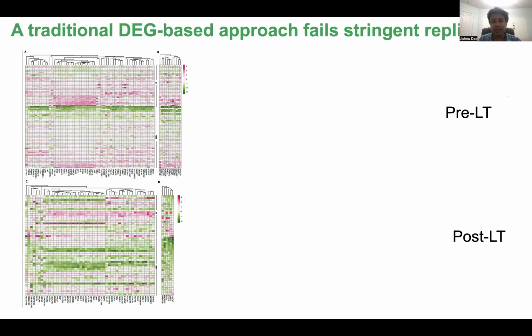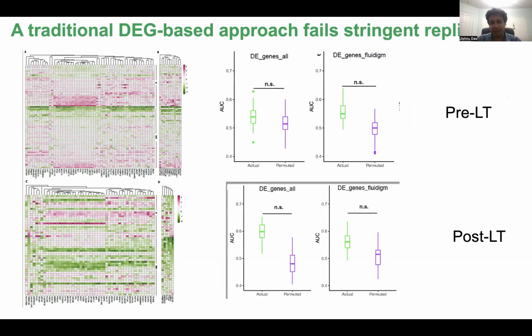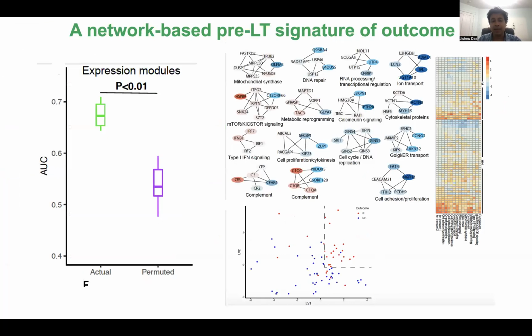So we compare these 2 approaches. The traditional DEG-based approach, although we identified DEGs, it failed stringent cross-validation and permutation testing, both at the pre as well as the post-transplant time points. But interestingly, the network-based signature did pass stringent cross-validation and permutation testing, and we had moderate predictive power with AUCs between 0.65 to 0.7. However, this is not the final signature, and work is still ongoing to improve this.